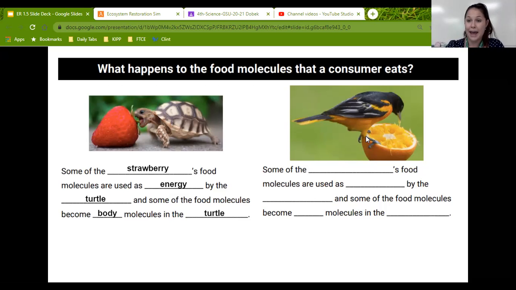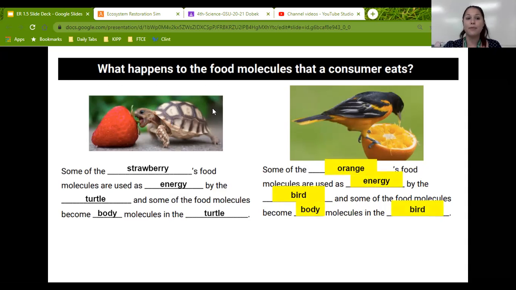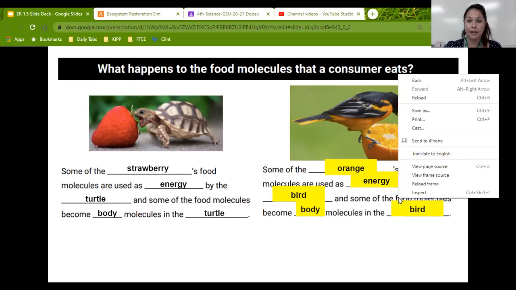Do you think you know what's going to happen over here? If this bird is eating the orange, some of the orange's food molecules are used as energy by the bird, and some become what type of molecules in the bird? Body molecules. So same thing's happening. He eats it, it's broken down, becomes energy and body molecules.